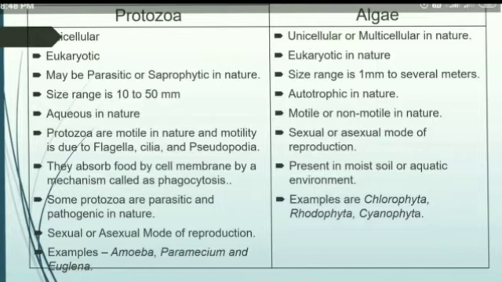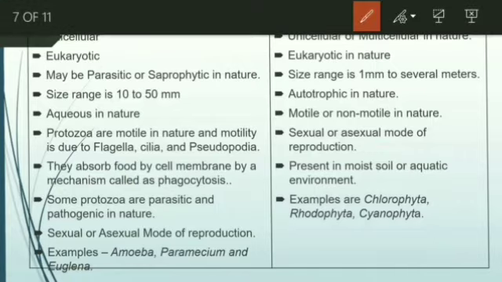Now the properties of protozoa and algae. Let us see that one. The first one we are going to see is protozoa. This is going to be unicellular, and they are eukaryotic in nature, maybe parasitic or saprophytic. The size range of the organism may be 10 to 50 millimeters, or it may be much larger. They are aqueous in nature, that means they are present in water.